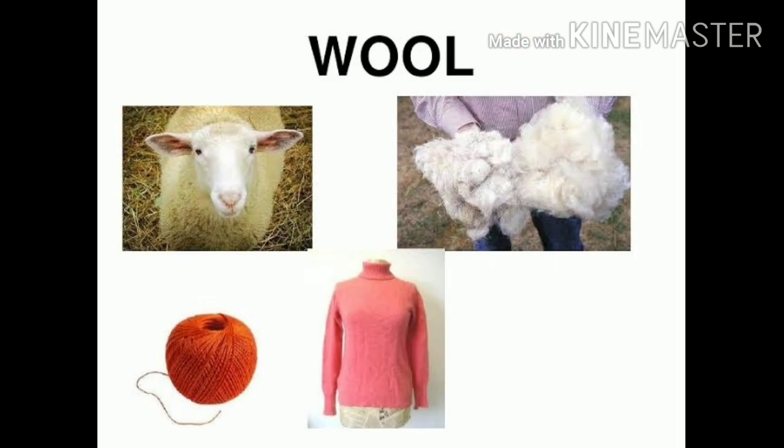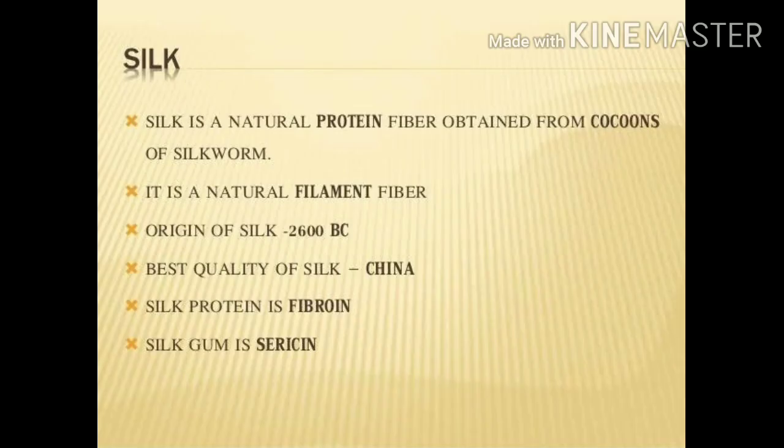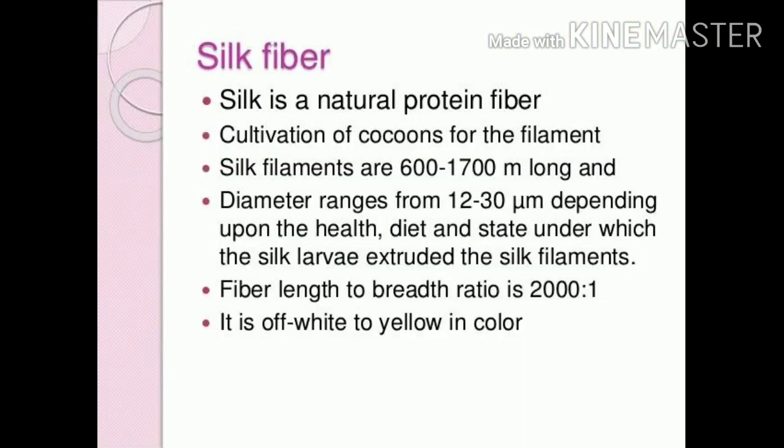So children, now let us start with the third module where we will study about silk and how it is produced. Initially let us understand what is silk and then we would understand its production. Silk is a natural protein fiber obtained from the cocoons of silkworm. It is a natural filament fiber that originated in 2600 BC in China.